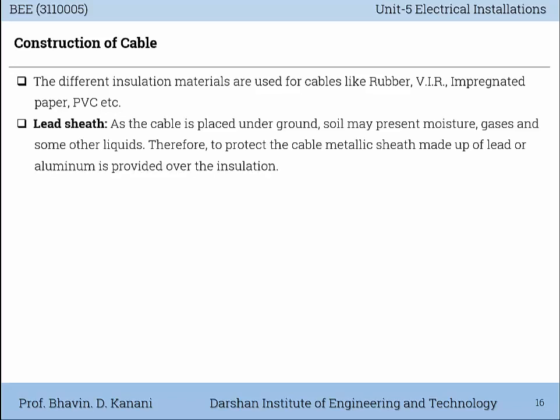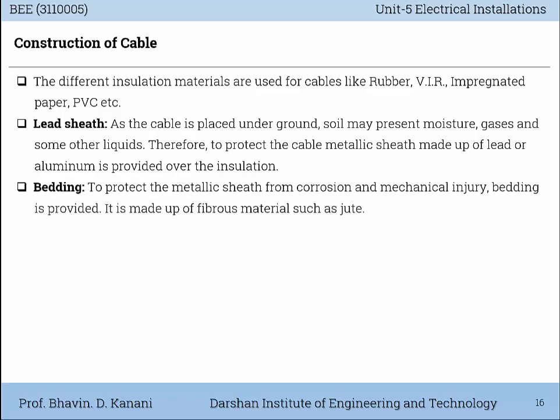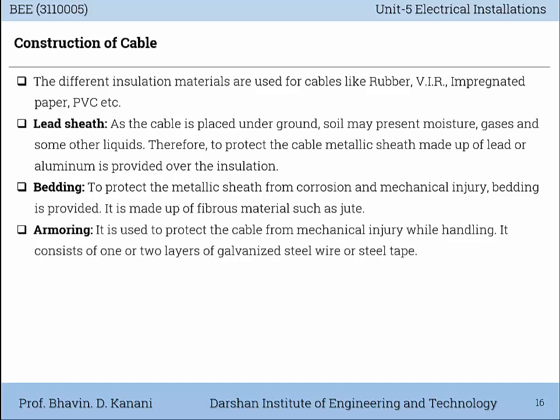Lead sheath. As the cable is placed underground, soil may present moisture, gases, and some other liquids. Therefore, to protect the cable, metallic sheath made up of lead or aluminum is provided over the insulation. Bedding. To protect the metallic sheath from corrosion and mechanical injury, bedding is provided. It is made up of fibrous material such as jute.